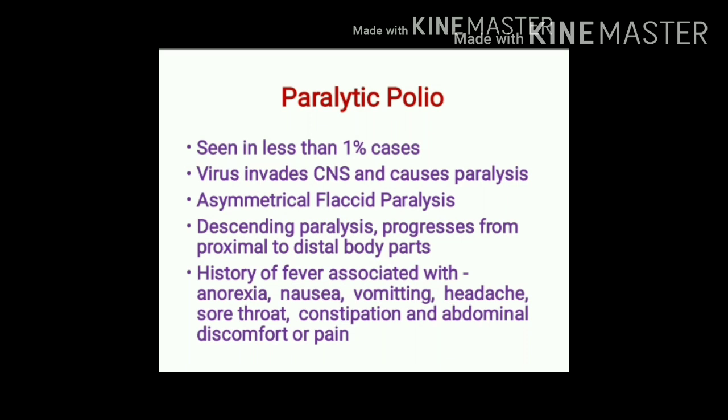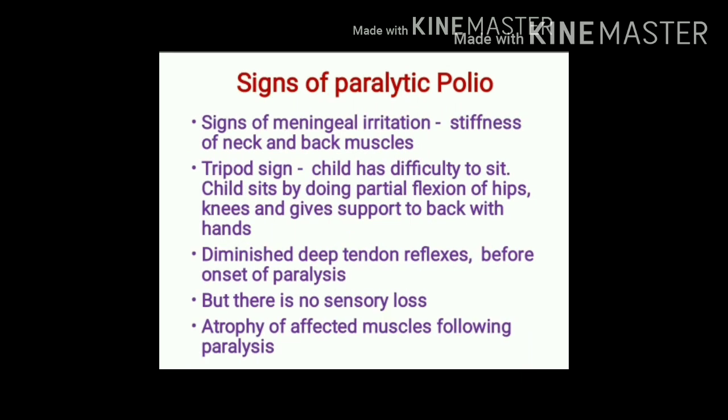What history can we get in paralytic polio cases? We can get a history of fever associated with anorexia, nausea, vomiting, headache, sore throat, constipation, and abdominal discomfort or abdominal pain. What signs can we get in a case of paralytic polio?